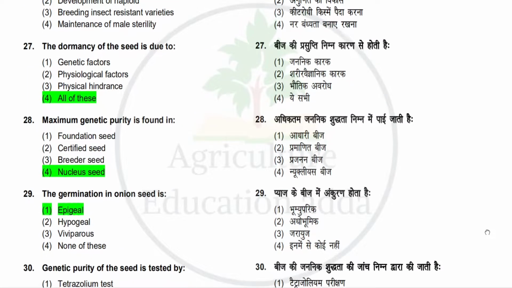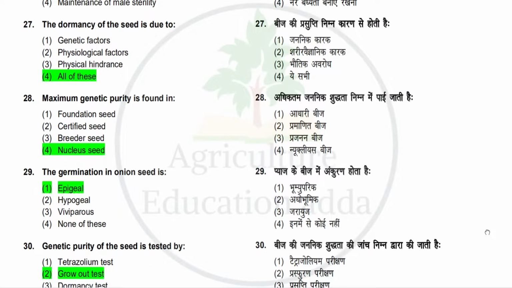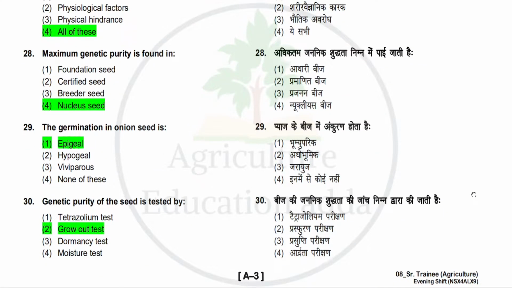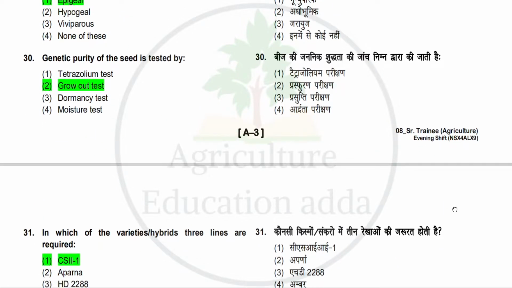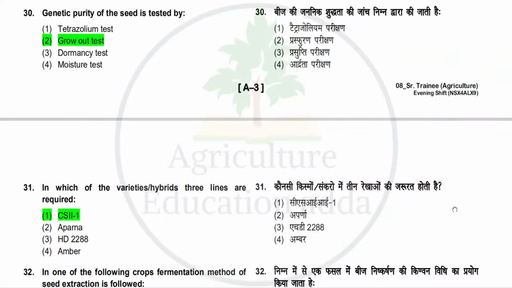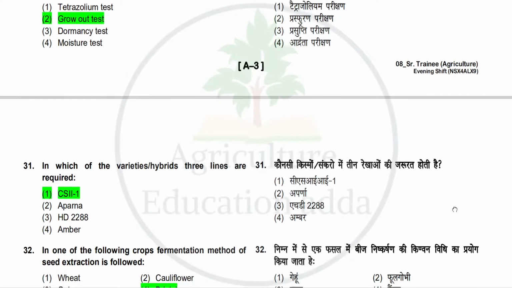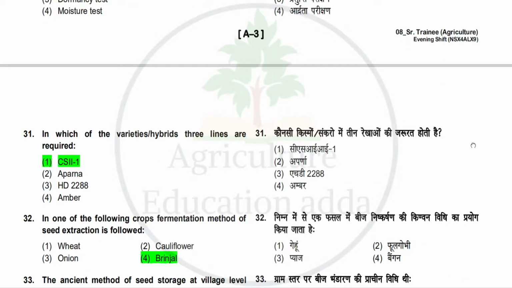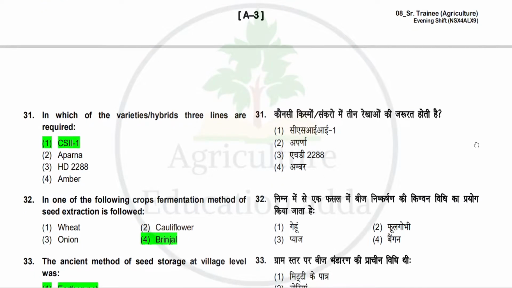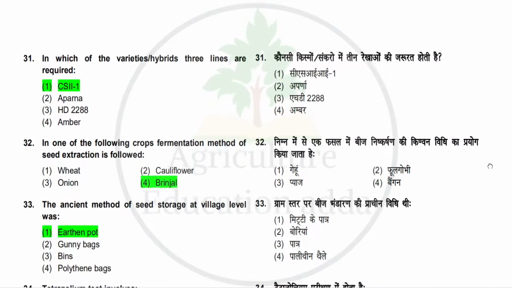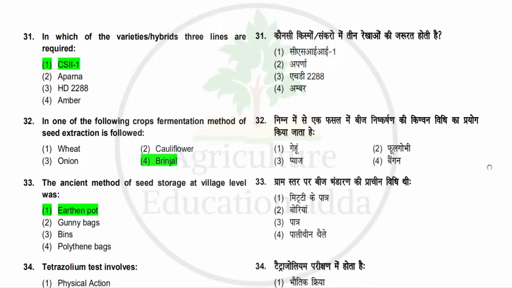Next question is genetic purity of the seed is tested by. Options: tetrazolium test, grow out test, dormancy test, moisture test. So the correct answer is grow out test. Next question is in which of the varieties three lines are required? Options: CSH11, Aparna, HD2288, Amber. So the correct answer is CSH11. Next question is in which one of the following crops fermentation method of seed extraction is followed? Options: wheat, cauliflower, onion, brinjal. So the correct answer is brinjal. Next question is the ancient method of seed storage at village level was.